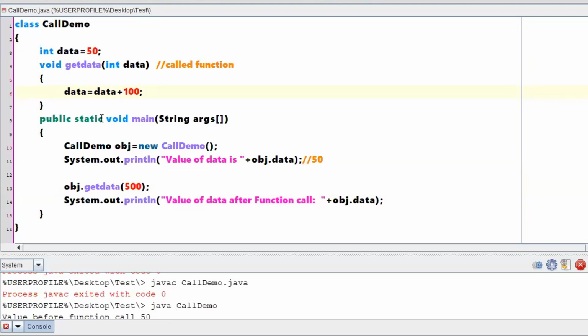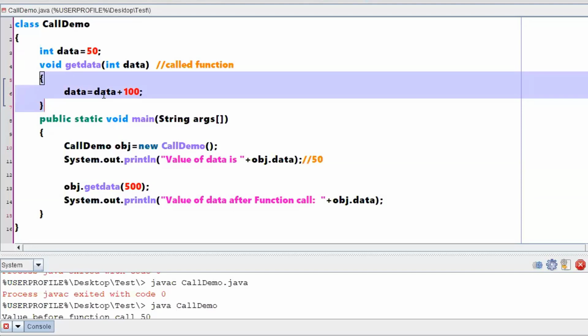At this particular point of execution, your data acts as a local variable. Local variable in the sense that within this scope its existence will be there. If you come outside of this particular brace, and you talk about the data, then it will be talking only with respect to the instance variable, not with respect to a local variable.